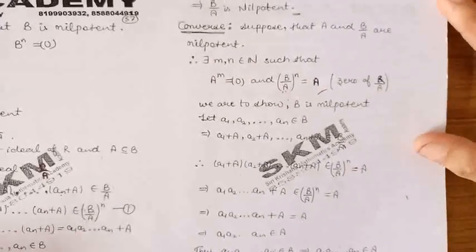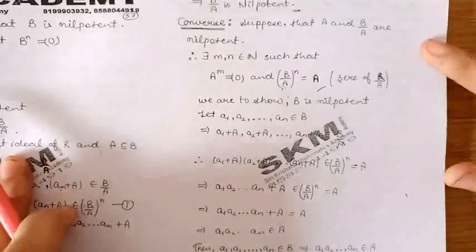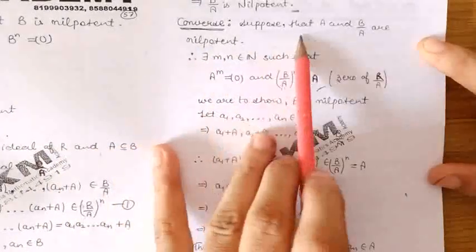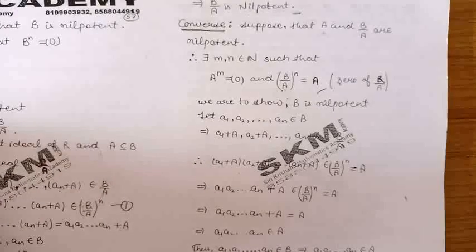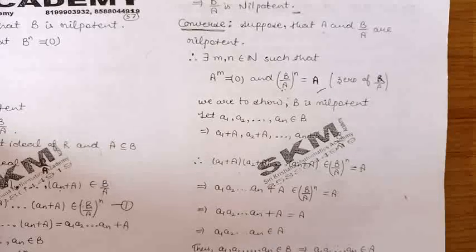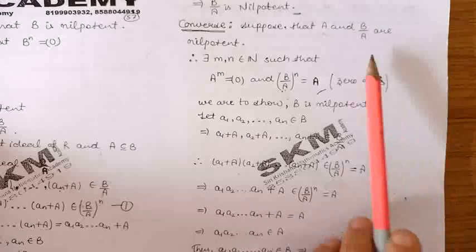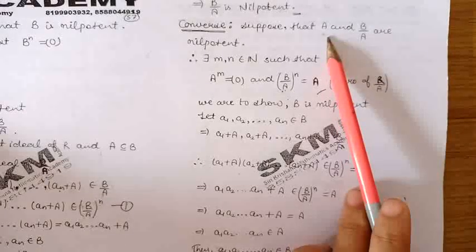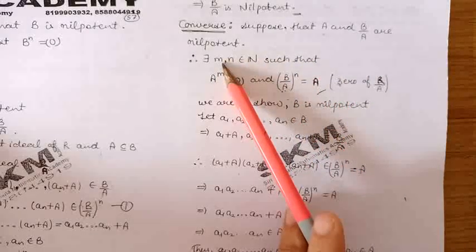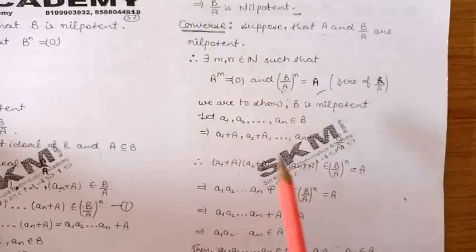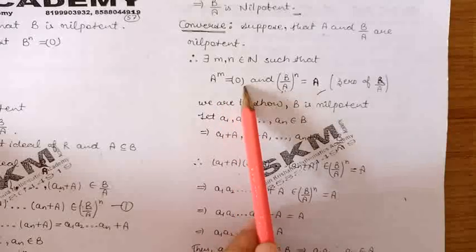Now let us prove the converse part. In the converse part, we are given that A and B/A are nilpotent, and we are to prove that B is nilpotent. Because A is nilpotent, by definition of nilpotent, there will exist a positive integer m such that A raised to the power m will be 0.